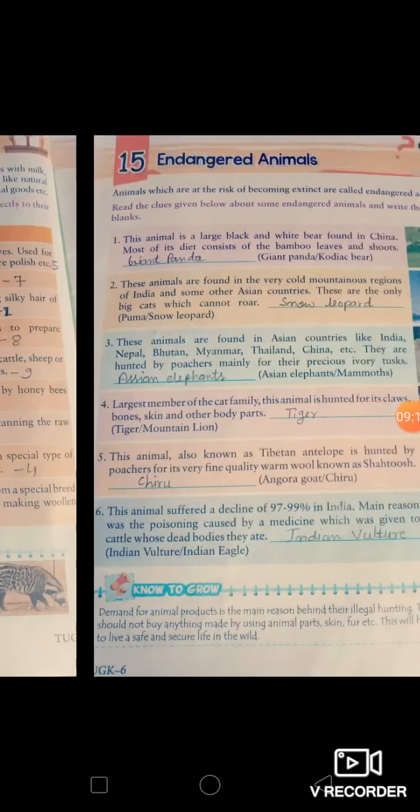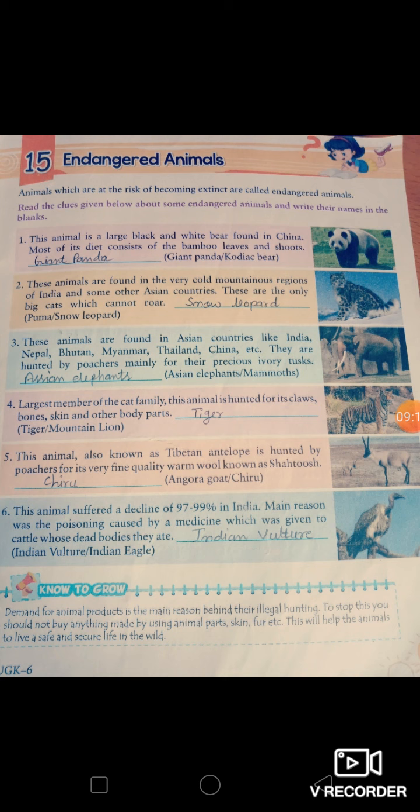Next, exercise 8, endangered animals means the animals which are at the risk of becoming extinct. We have a list of animals which are extinct now, and there are lots of animal species which are at the risk of becoming extinct.